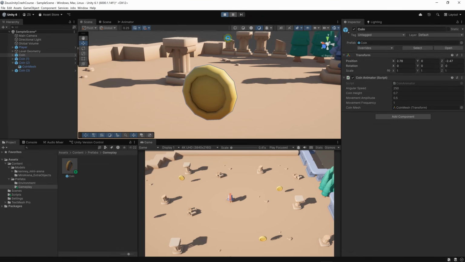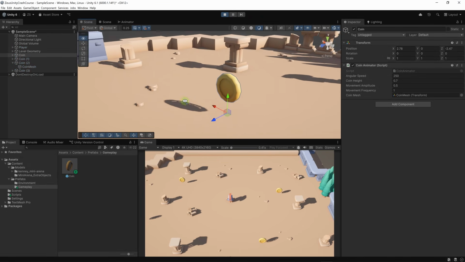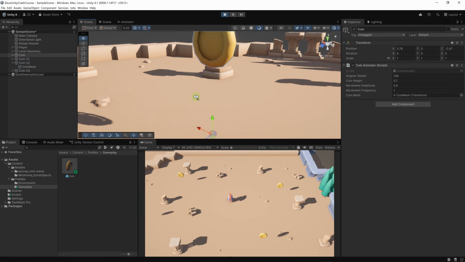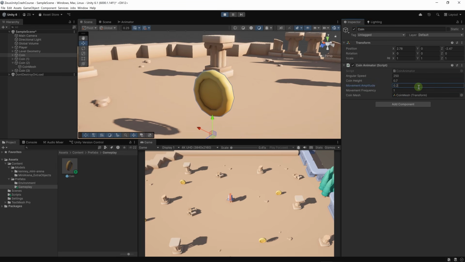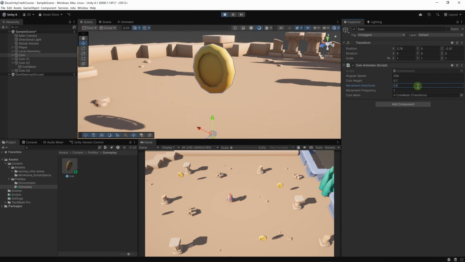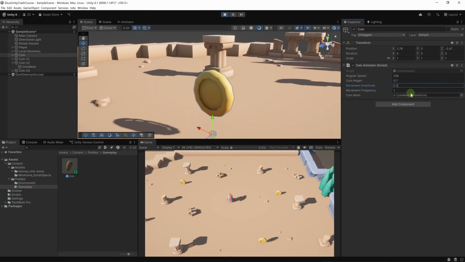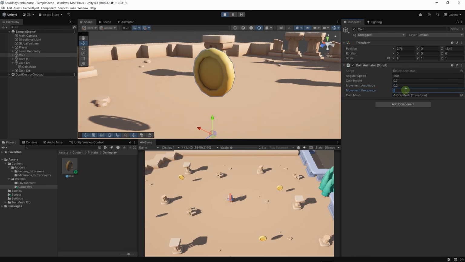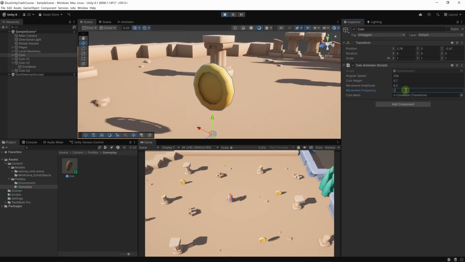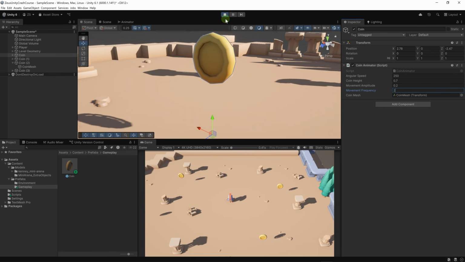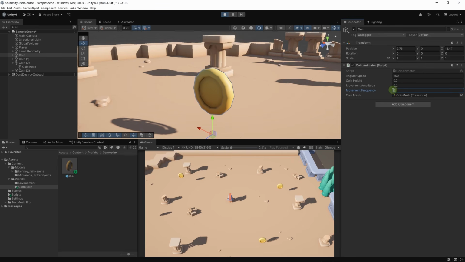Let's run the game. Okay, now it works finally. But obviously the amplitude of movement is a little bit big. Let's set it to 0.2 and even that is too big. 0.1 perhaps, or let's keep it at 0.2 and let's change the frequency, perhaps a frequency of 2 will make the coin move faster.